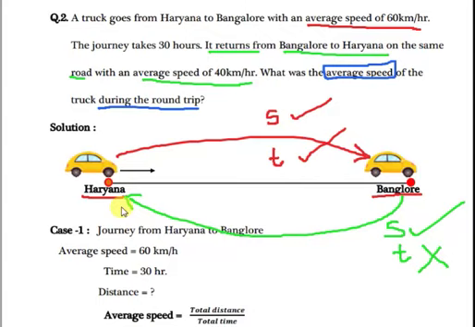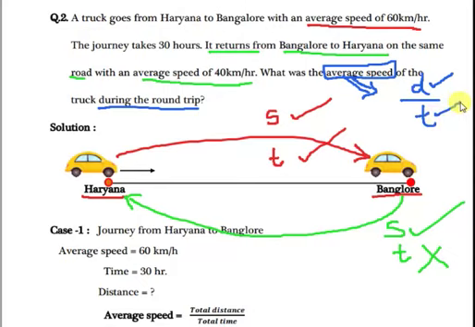Now you have to find from these two average speeds a single value of average speed during the trip. Round trip means a complete journey from Haryana to Bangalore and Bangalore to Haryana. This is the point. So don't mind, this is also very easy.